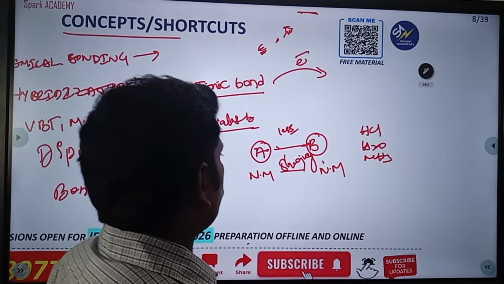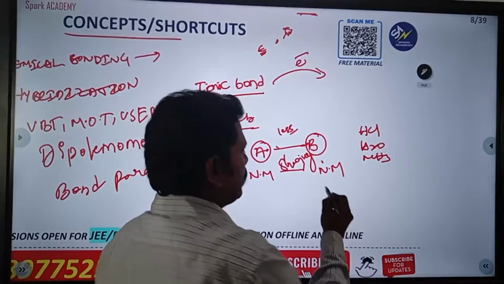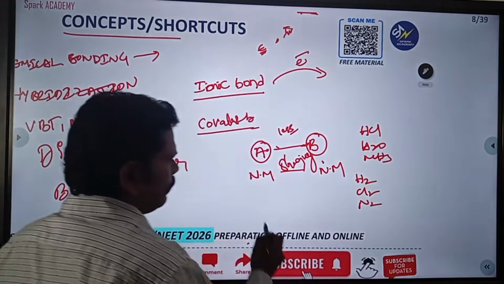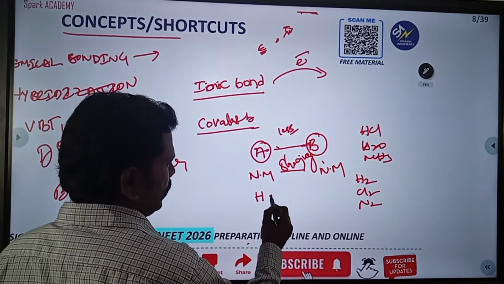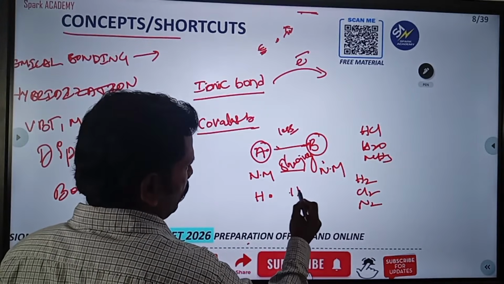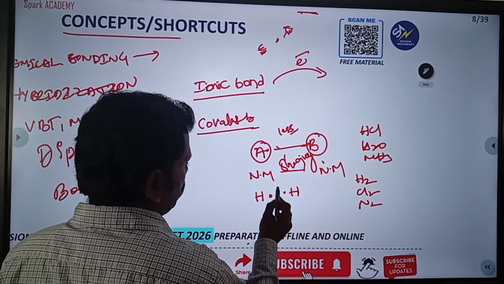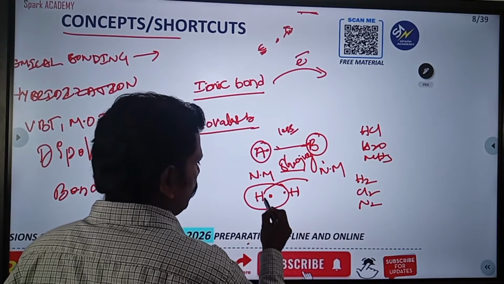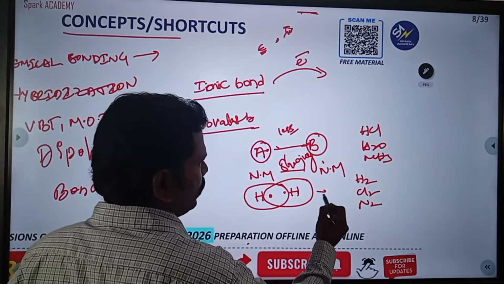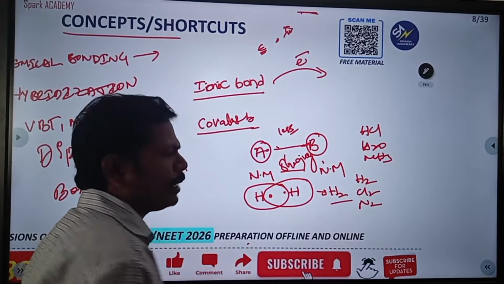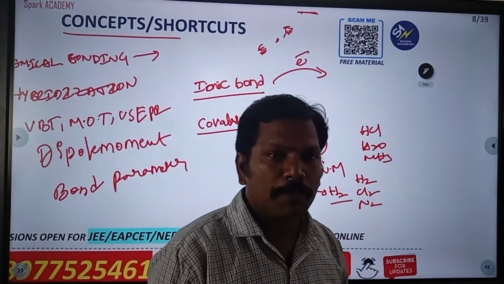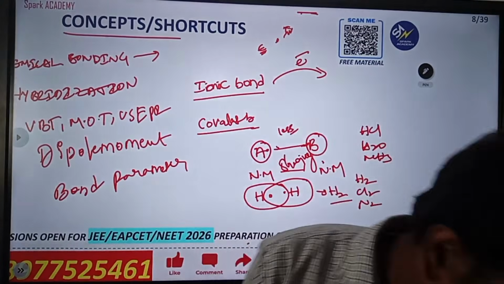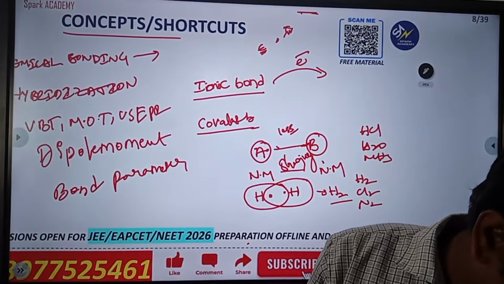See, this is the best example. For example, take hydrogen, chlorine, N2, whatever it may be. I will take hydrogen like this, the first one, and here another hydrogen. So in this first condition, sharing of electrons will happen. That's why in the H2 molecule, they will form a covalent bond because both are non-metals. Both are non-metals. That is very important.